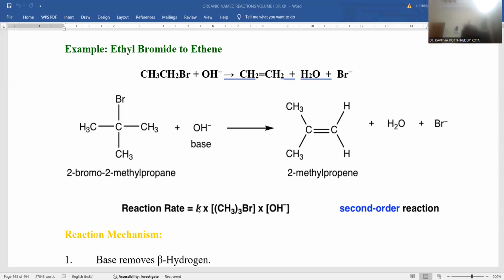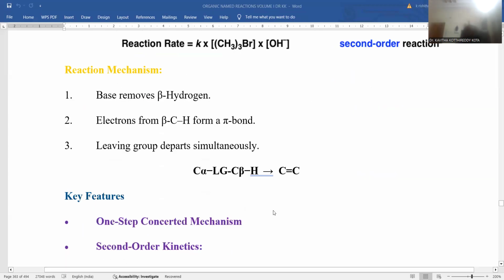Rate of the reaction is equal to K into CH3 taken thrice Br into OH minus ion concentration. K stands for rate constant, and here the concentration of alkyl halide and the concentration of base are taken into consideration, being a second order reaction. Both are considered.